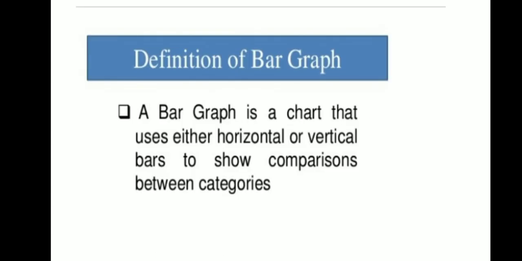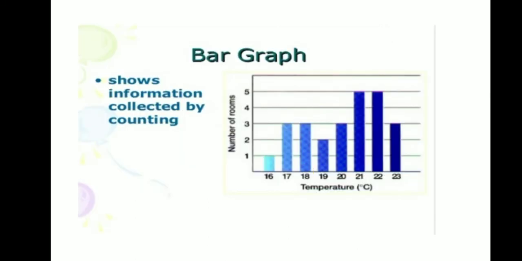Now what is a bar diagram? There are three types of bar diagram. Over here I am talking about the simple bar diagram. A bar diagram is a chart that uses either horizontal or vertical bars to show comparisons between categories. Now a bar diagram is to be drawn on graph paper where you can see the x-axis and